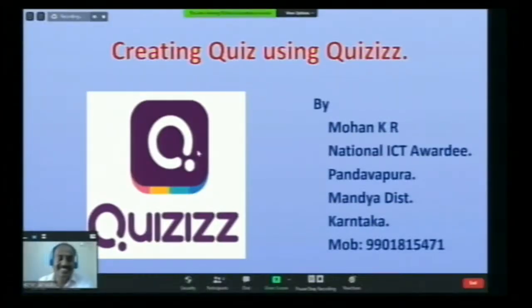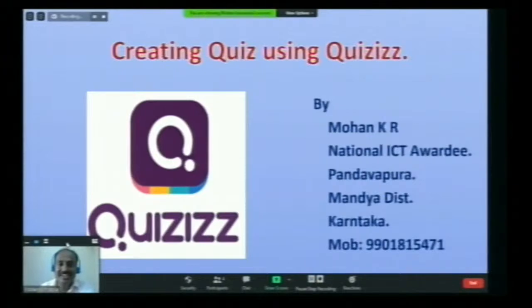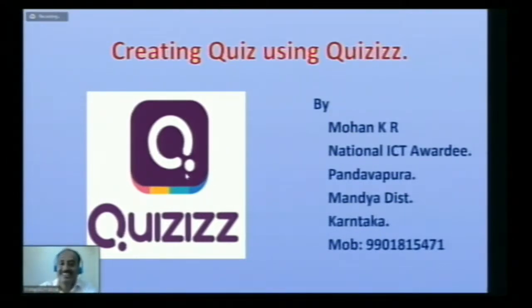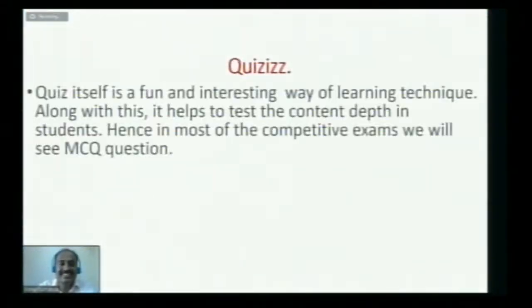Hello, good evening, everyone, and welcome to the session on creating a quiz using Quizizz. Myself Mohan, working as a block resource person, Kyarpete, Mandya, Karnataka. Today we will go over what a quiz is. We all know that a quiz itself is a fun and interesting learning technique. Along with this, it helps to test the content depth in the students. Most quizzes contain MCQ questions, and in competitive exams too we see MCQ questions.